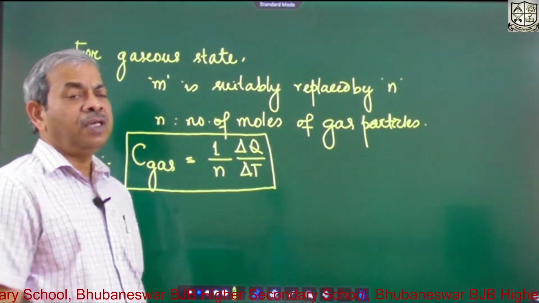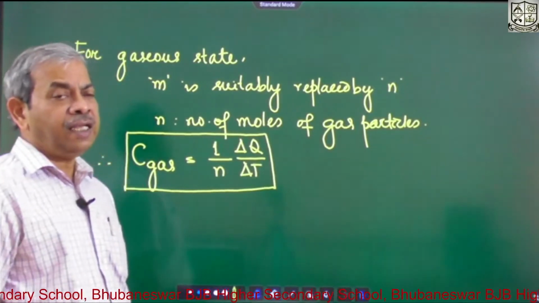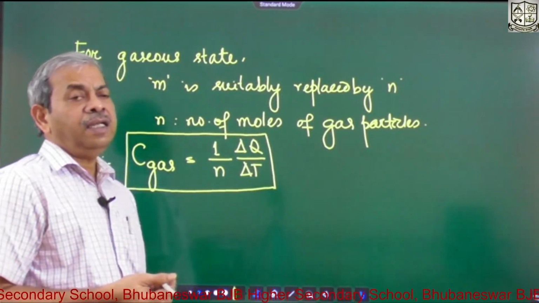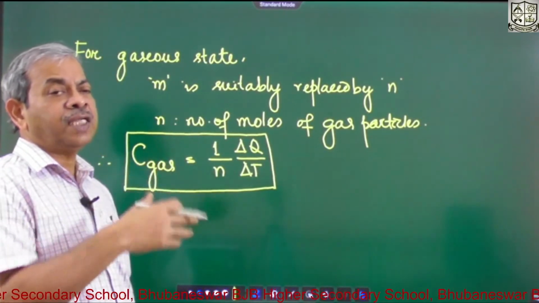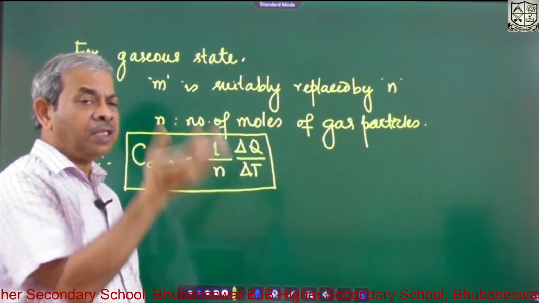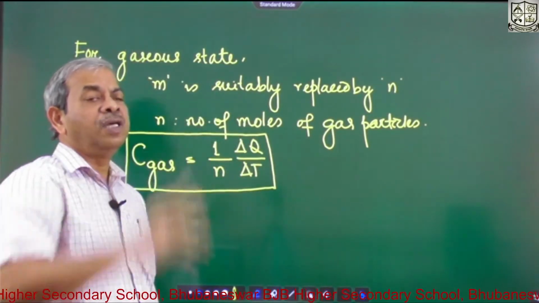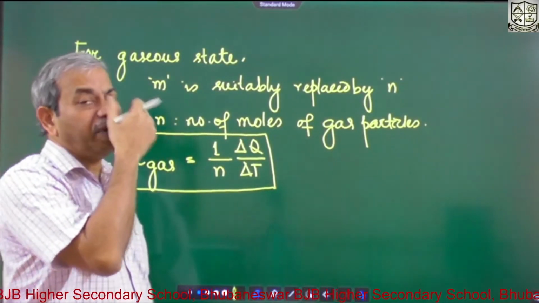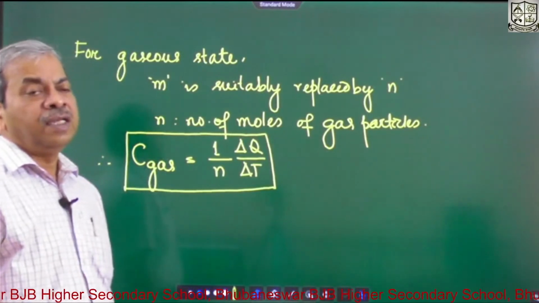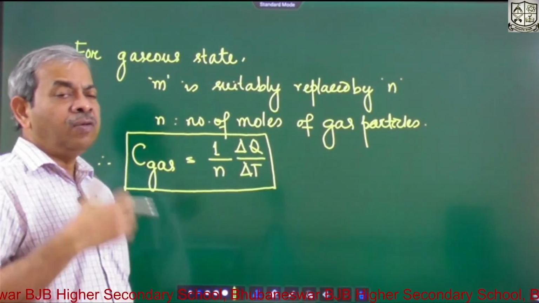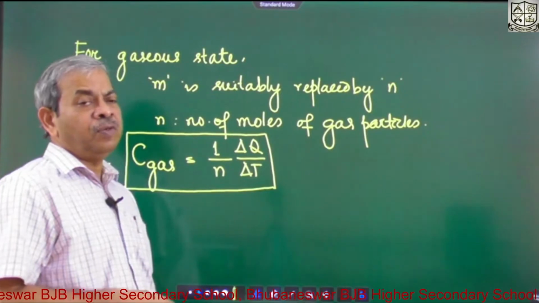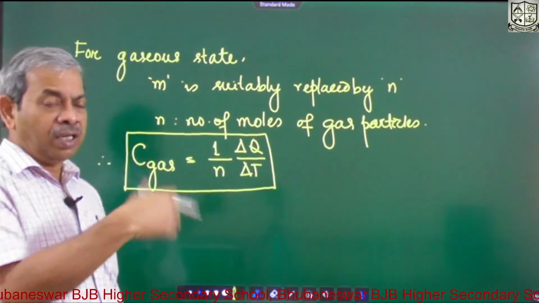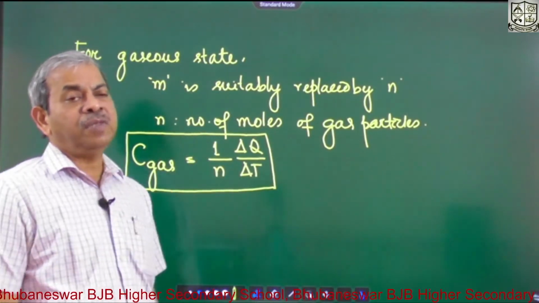It depends upon external factors. If you are supplying heat from outside and allow the gas to expand, with simultaneous rise of temperature and the gas expanding freely, you have no control over its expansion, then you see how much heat it requires for rise of temperature. The second case is you do not allow the gas to expand. If you do not allow the gas to expand, you will see less amount of heat will raise the same degree of temperature of the system.